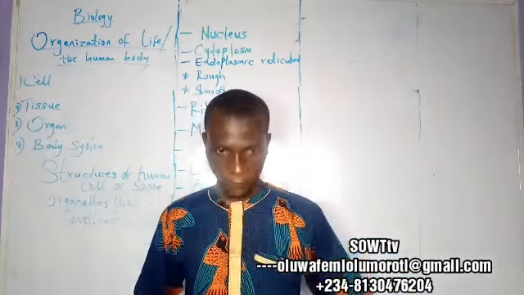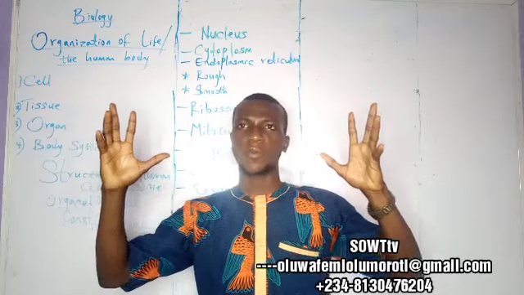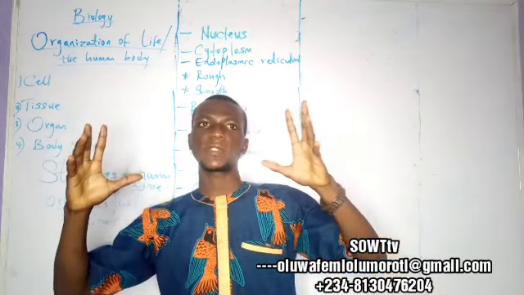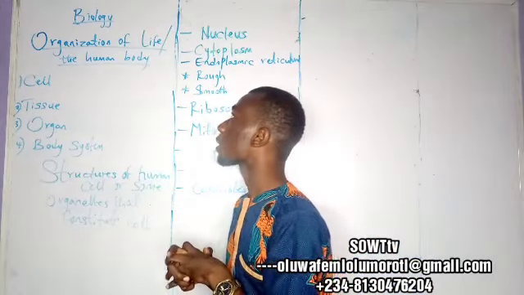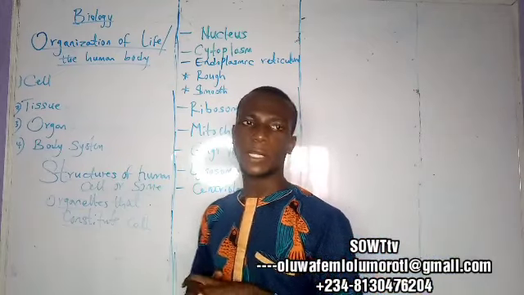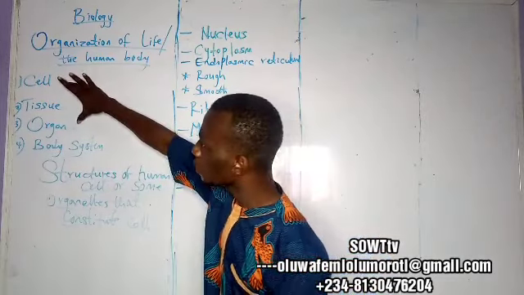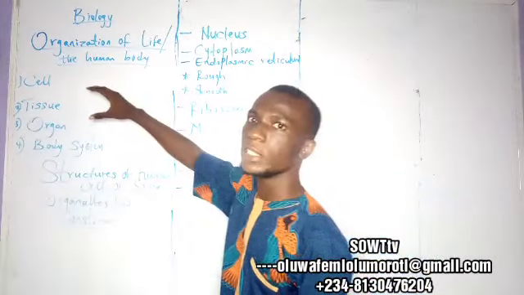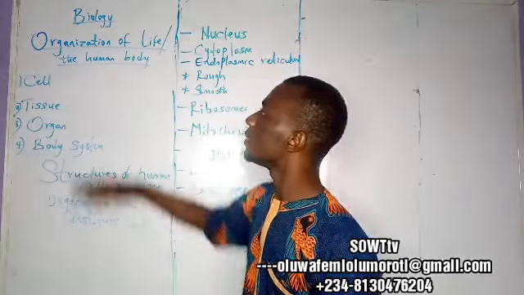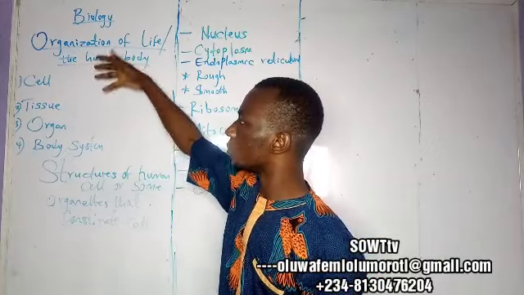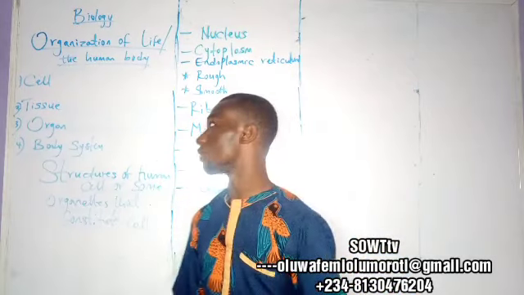For any living thing to be a living thing, there are some particular materials, some particular components that constitute it to be a living thing or human being. So when we are talking about organization of life, there are four things that are so powerful that we need to know that make up a complete human being. These are cell, tissue, organ, and body system. I would like to start from the definition of each term we have on board.